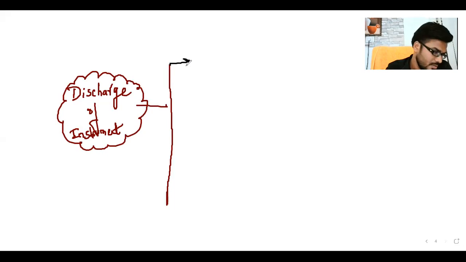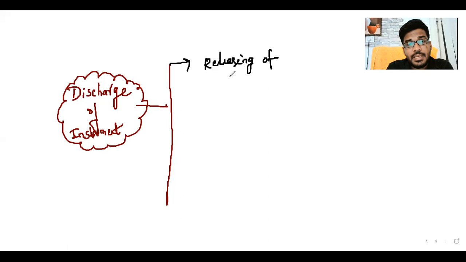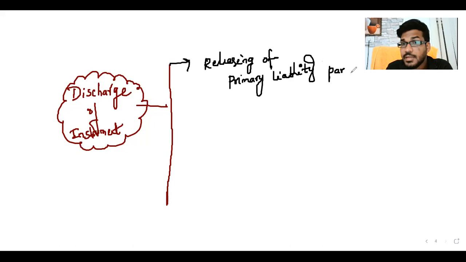First one is releasing of the primary liability party. Basic definition: primary liability party. So releasing the drawee leads to the total instrument being discharged.